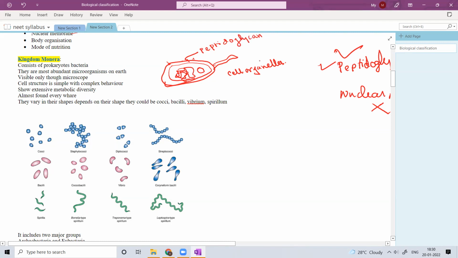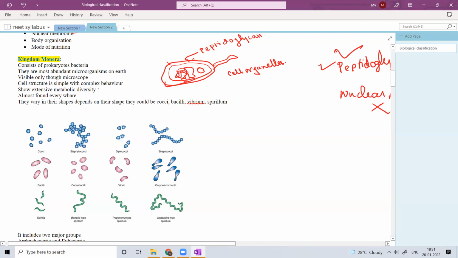So the structure is very simple, but the behavior is complex, because of which they are able to infect higher eukaryotes. They are able to ferment. They have metabolic diversity, that means they have different ways of showing their metabolic activities, complex reactions. Some bacteria are able to decompose waste material. So they have a variety of metabolism, that means different metabolic pathways.